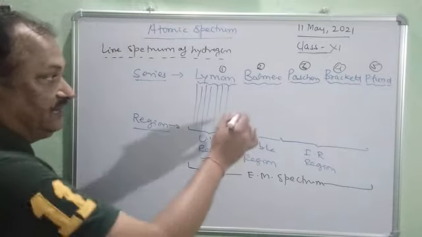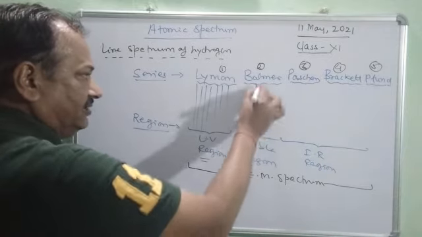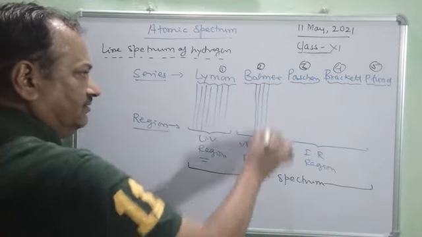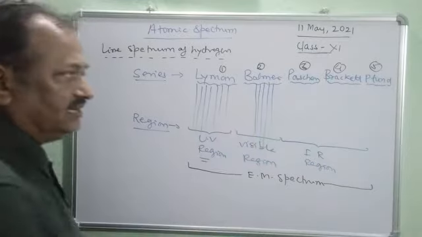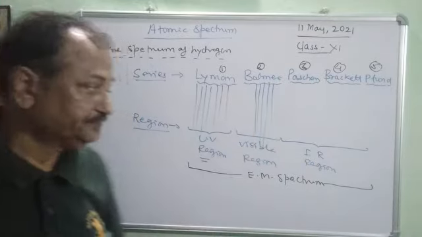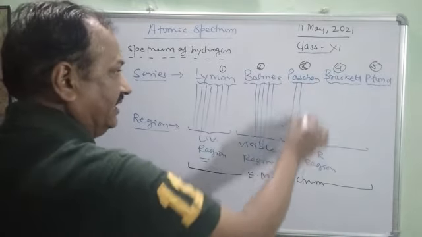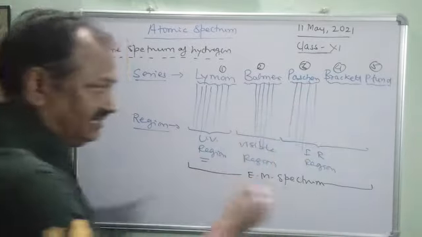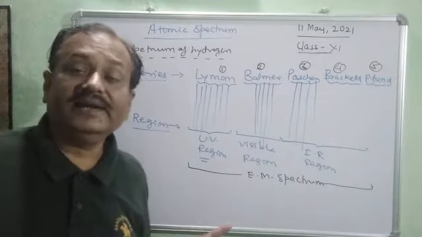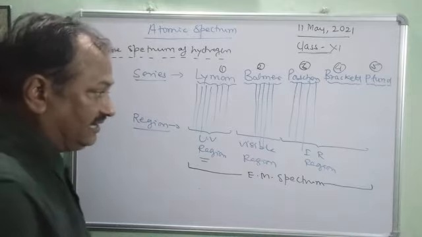Now see the visible region. This Balmer series is in the visible region, and we can see the spectral lines. So Balmer series, very small portion is there. Then coming to Paschen series, here there are again spectral lines. And see children, there is complete demarcation, complete separation between the spectral lines.